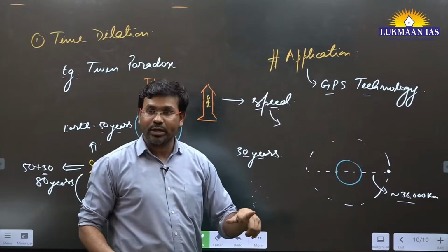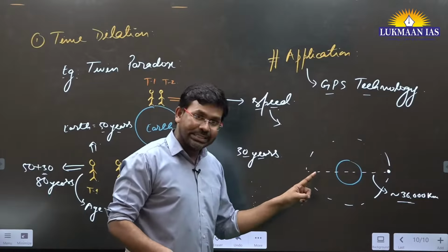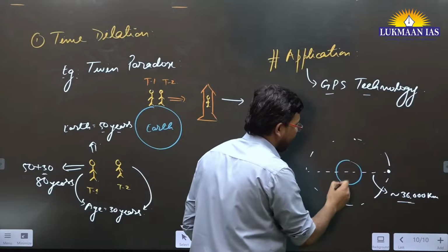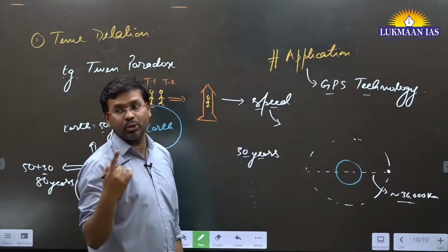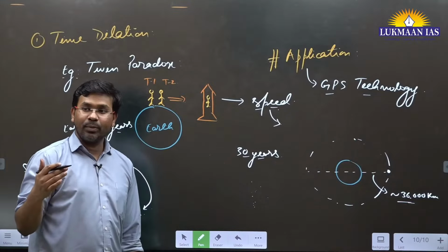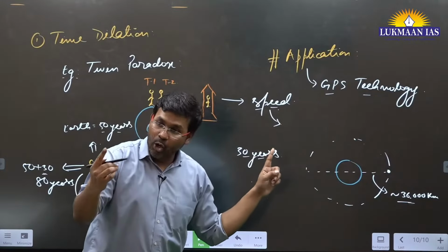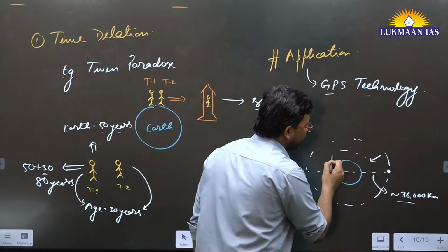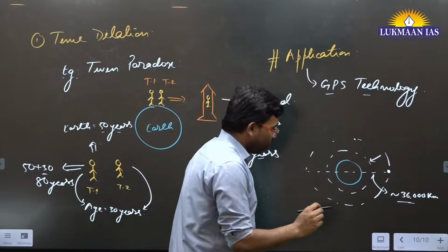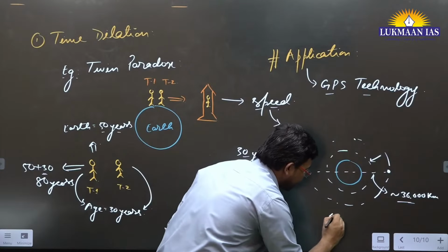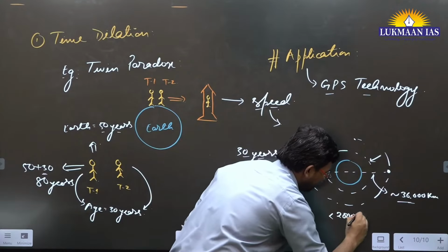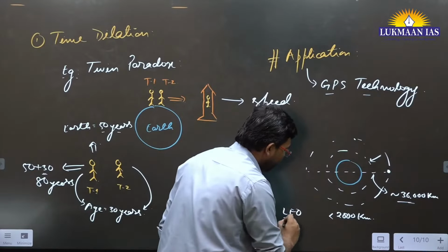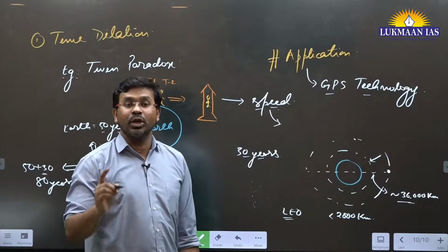Then we have geosynchronous orbit. In geosynchronous orbit, we place the satellite at the same distance, but not along the equatorial line. We place it anywhere else, but at the same distance. That is known as geosynchronous orbit. They will be rotating at the same speed. Those satellites that are placed at a distance less than 2,000 kilometers are known as low Earth orbit.